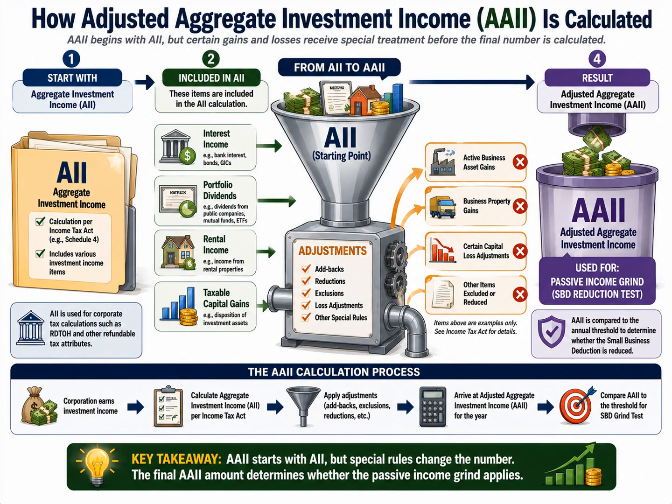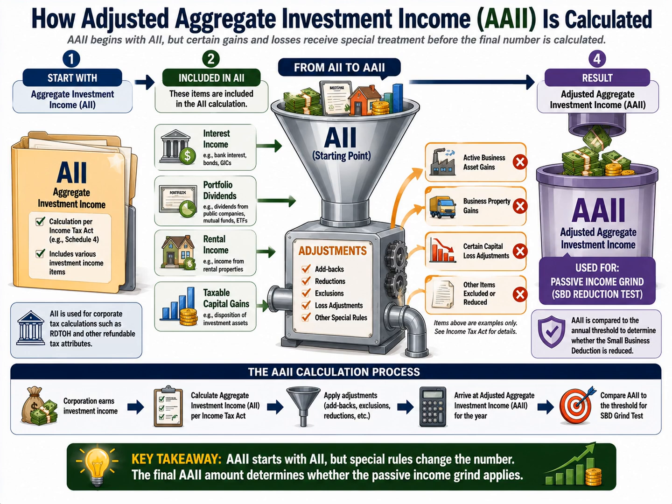And this final AAII number is the one that matters for the passive income grind. The government compares AAII to the annual passive income thresholds. If AAII remains at or below $50,000, there is generally no reduction to the small business deduction. If AAII exceeds that threshold, the grind begins. And as AAII continues to increase, the corporation gradually loses access to more of its small business limit.